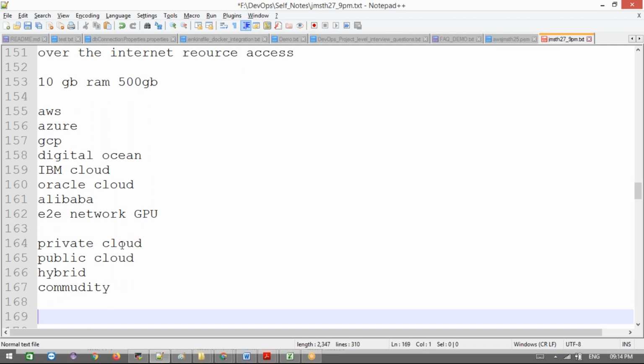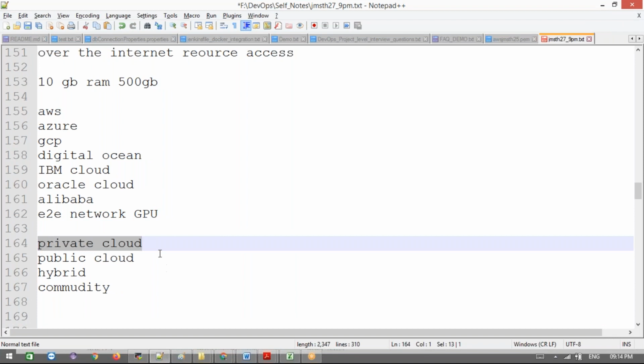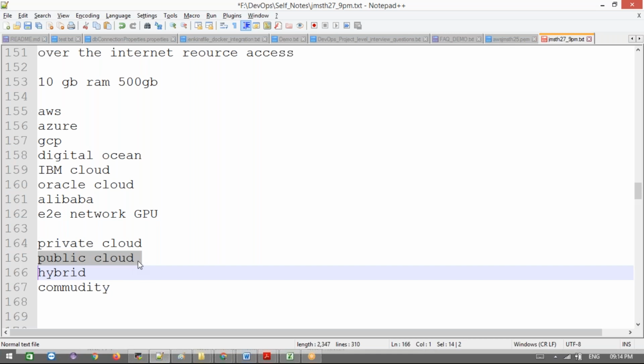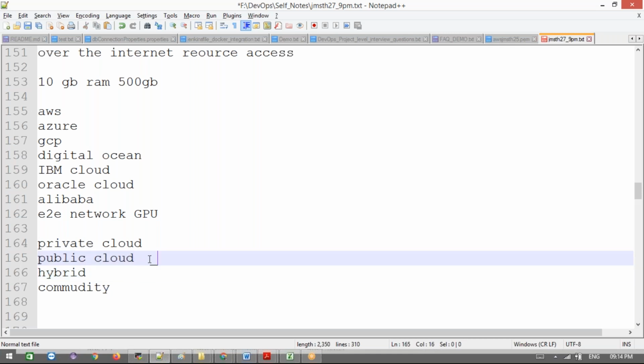What is a private cloud? The services you use inside your organization are accessible only inside your organization; we call that a private cloud. We can achieve it using VPC in AWS services. Public cloud means anyone can access the services, for example Gmail, Google Drive, GoToMeeting, and WebEx. They provide the services and we just use them.